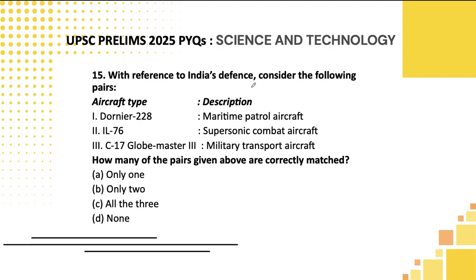15th one, students. With reference to Indian defense, consider the following pairs. Dornier 228, maritime patrol aircraft. IL-76, supersonic combat aircraft. C-17 Globemaster III, military transport aircraft. This was in the news and, students, pakka, this is a transport aircraft. Other things I am not sure. So my sincere suggestion, if you have read this particular information, go for it. Otherwise, don't apply any logic and land up in negative territory. Kindly skip this particular question, students.